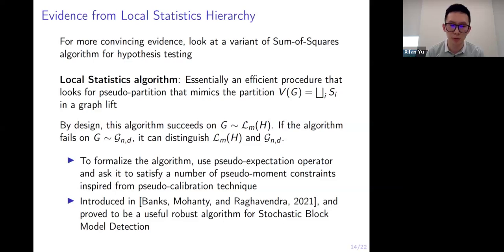To formalize this algorithm, one can use the pseudo-expectation operator and ask it to satisfy a number of pseudo-moment constraints inspired by the pseudo-calibration technique. This was introduced in the paper of Banks, Mohanty, and Raghavendra, and proved to be a useful, robust algorithm for stochastic block model detection.